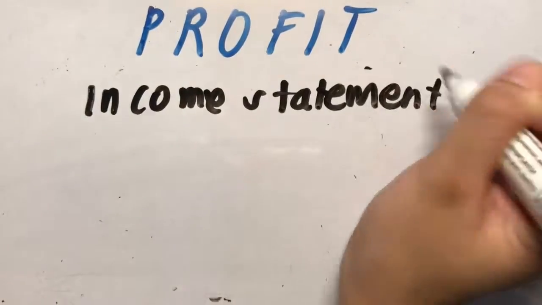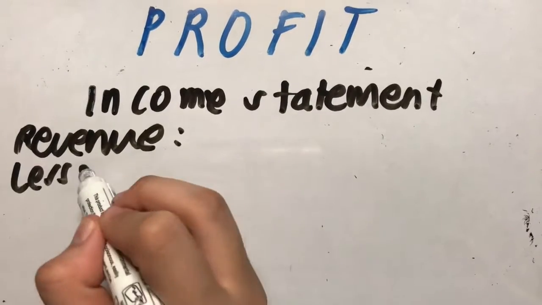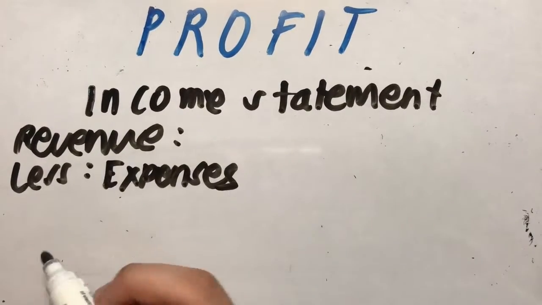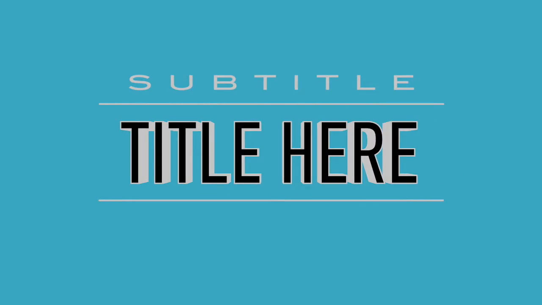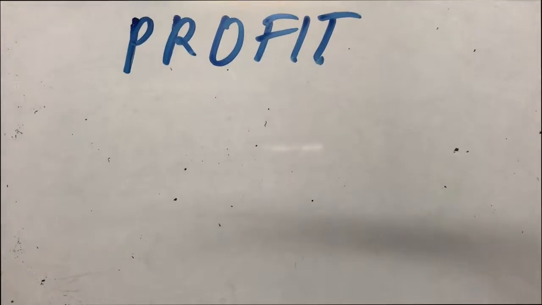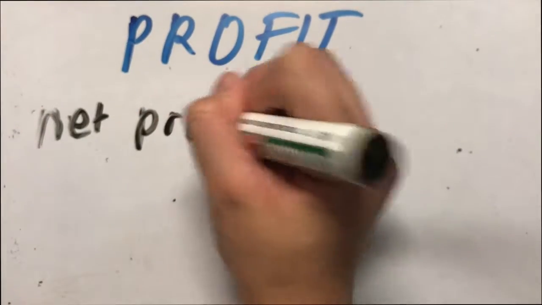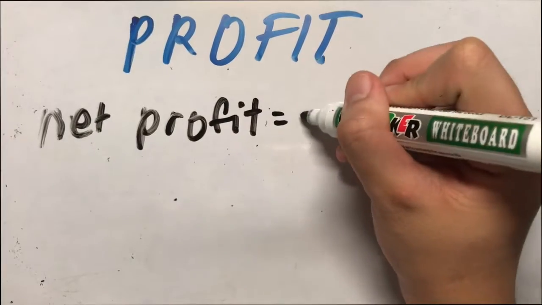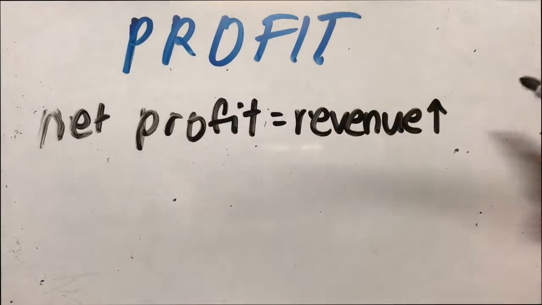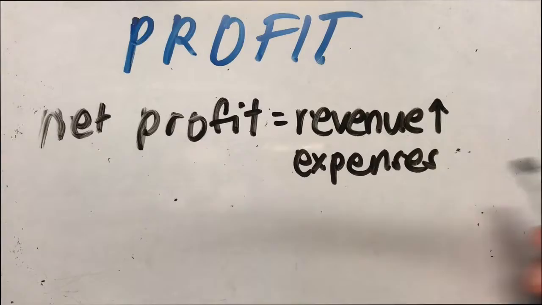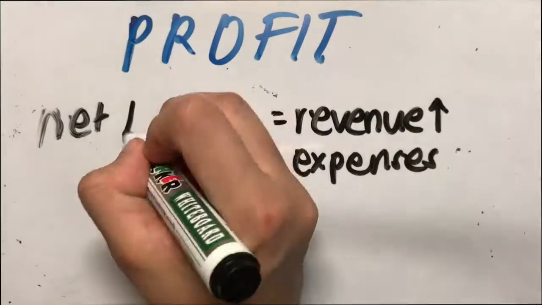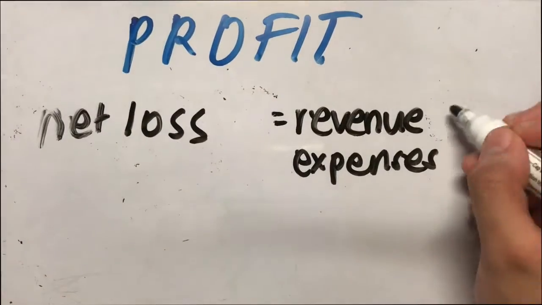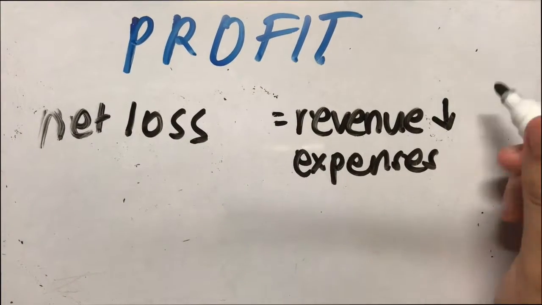Profits are reported on the bottom of the income statement and are traditionally viewed as the amount of money left over after all expenses have been paid. This is why many people call the net income the bottom line of the company. Results of operation of a business may vary because we'll call it net profit or net income if revenues are higher than costs and expenses, while we can call it net loss if revenues are lower than costs and expenses. And there is such thing as break-even if revenues are equal to costs and expenses.